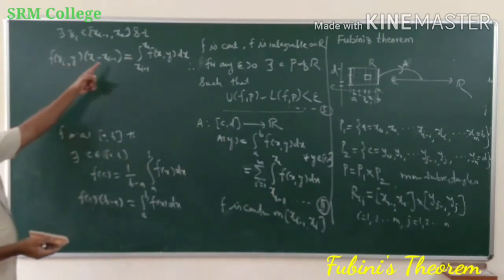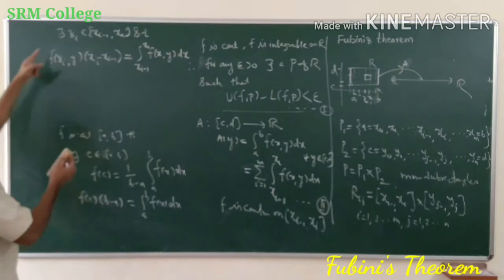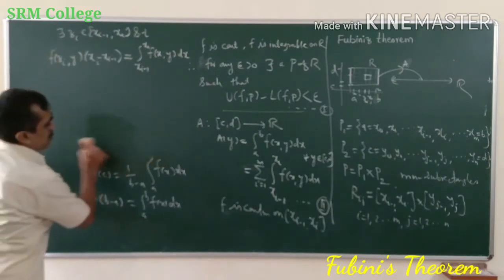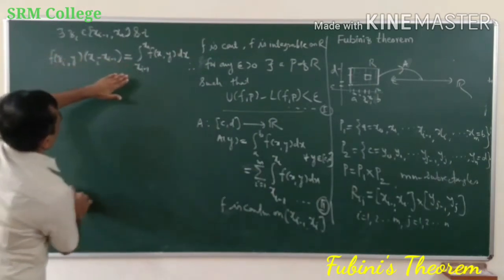So by the mean value theorem, there exists a point z such that I have this.